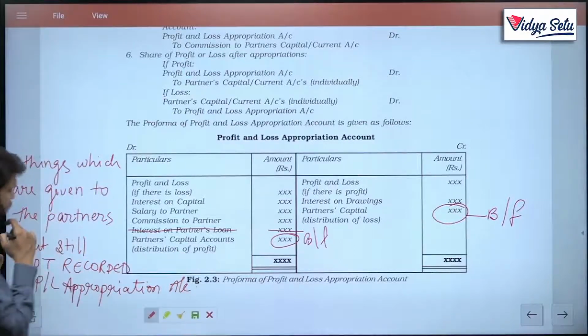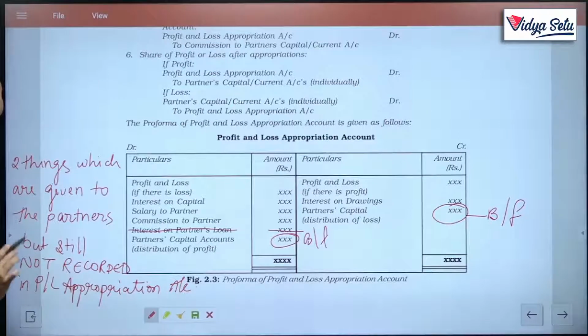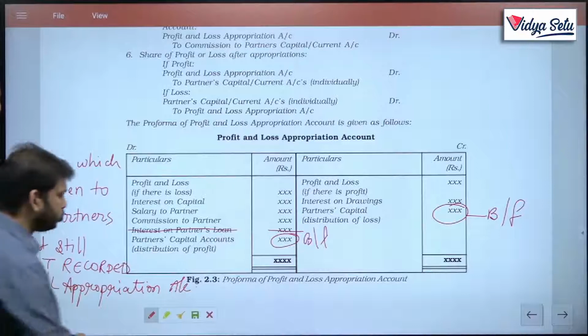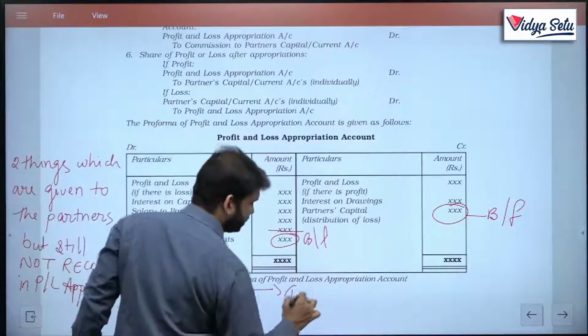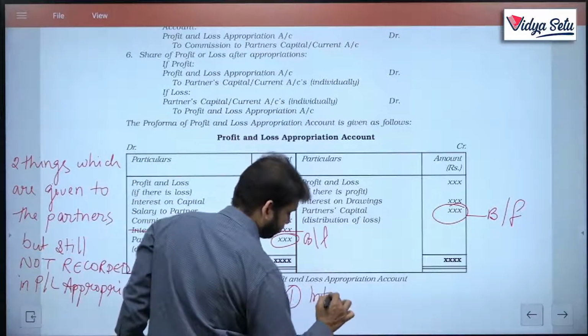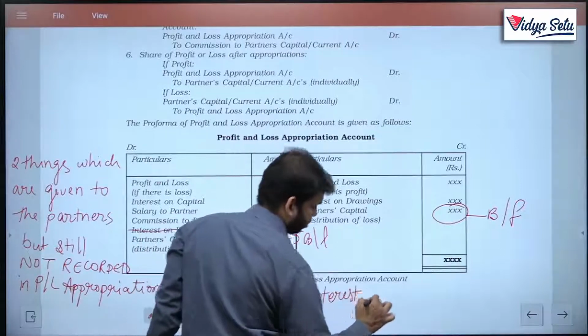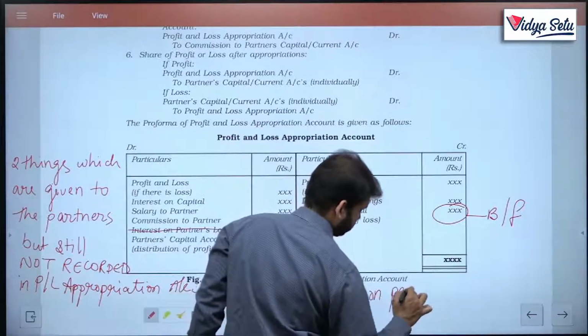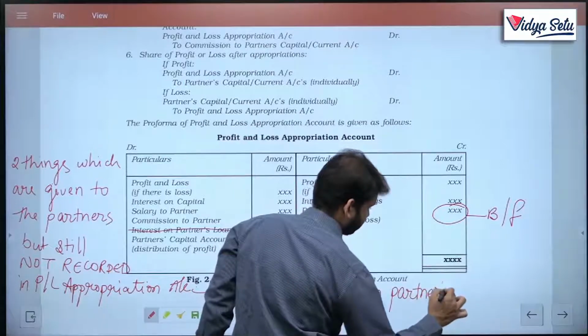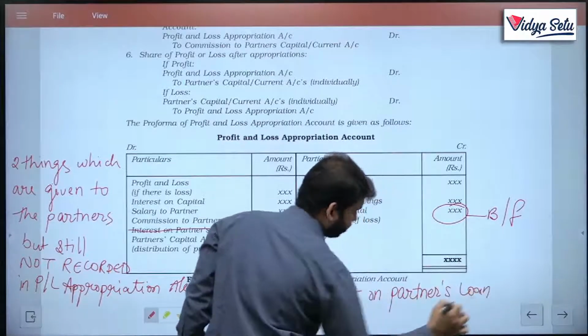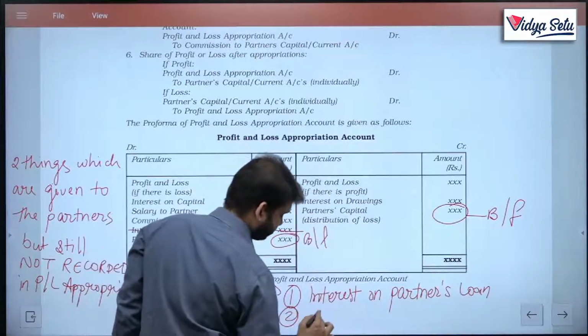These are two things which are still given to the partners by the firm, but we do not record them in the P&L appropriation account. Where do we record them? We record them in the P&L account. The first is interest on partner's loan, and the second one is rent to partner.